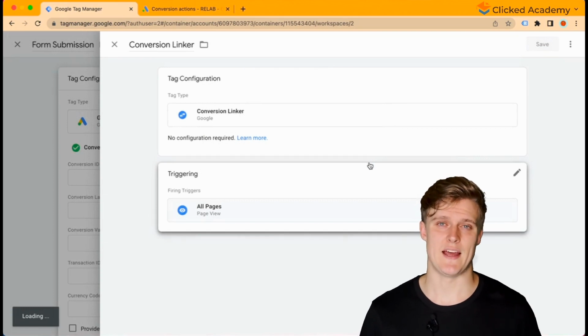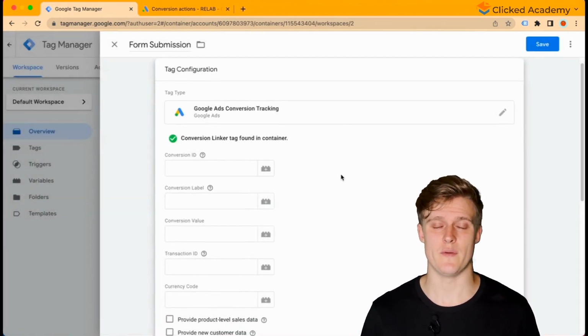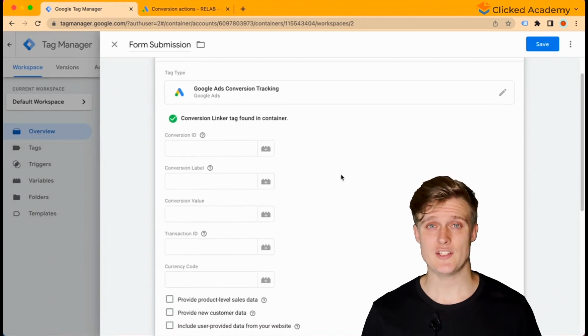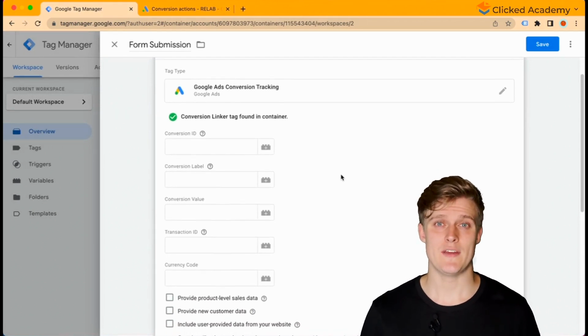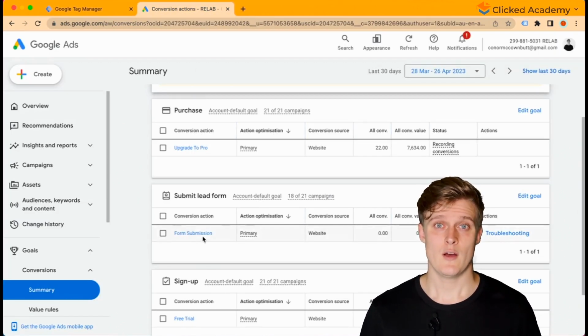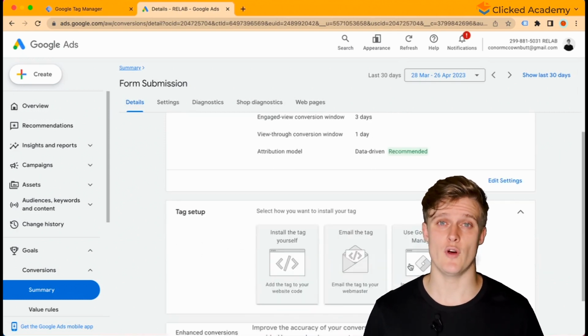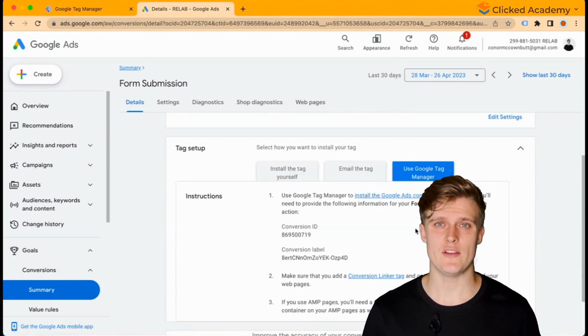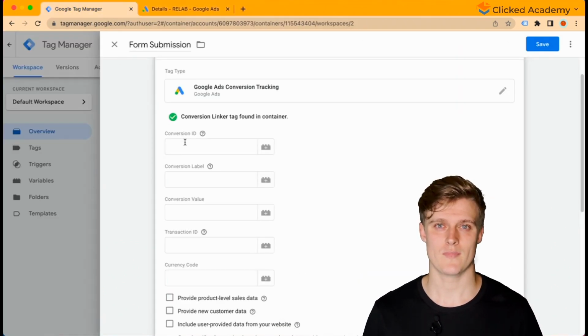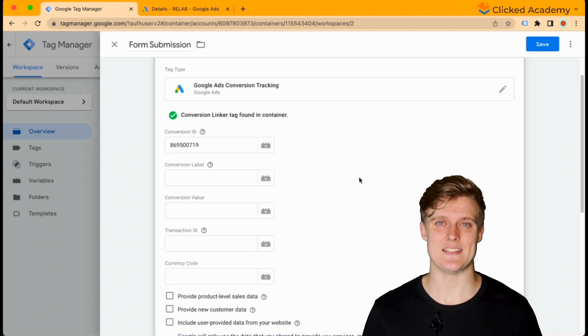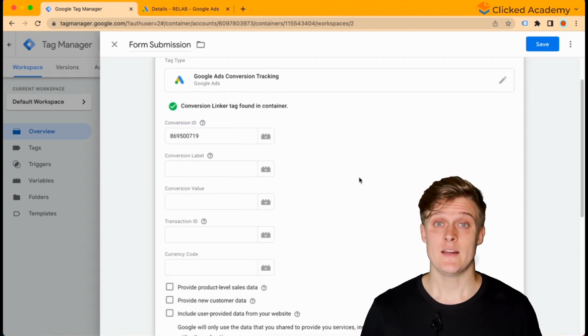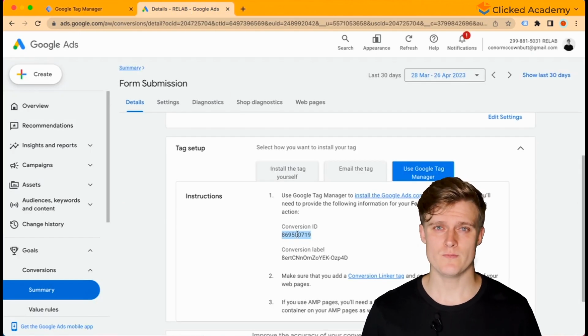In the remainder of the tag, we have some boxes we need to fill out with some information. Go back to your Google Ads conversion section and then copy the information from the form submission conversion. We now copy it over to the Google Tag Manager account. So copy the conversion ID code and then go put it in the conversion ID section of your tag in Google Tag Manager. Make sure it is exactly as it is in Google Ads. Now go do the same for the conversion label, copy it from the Google Ads and then put it into the Tag Manager.